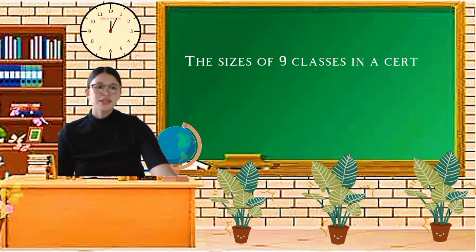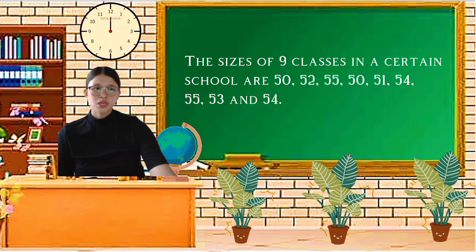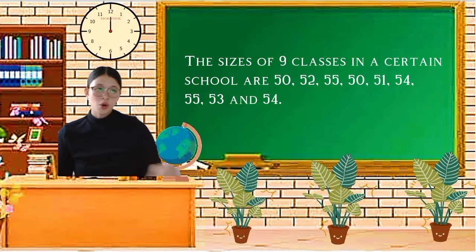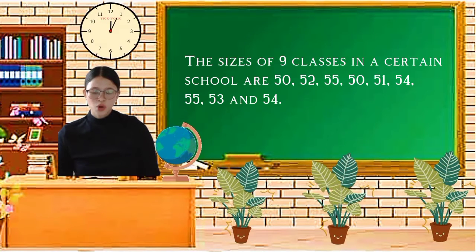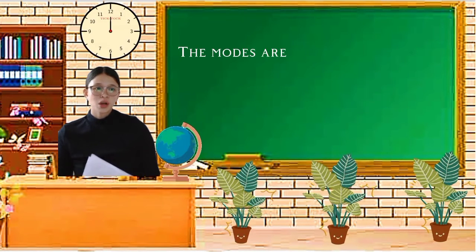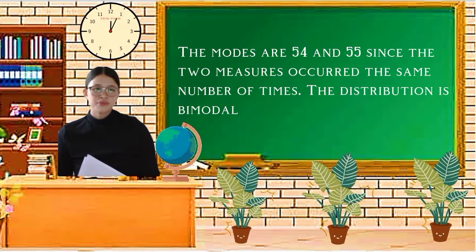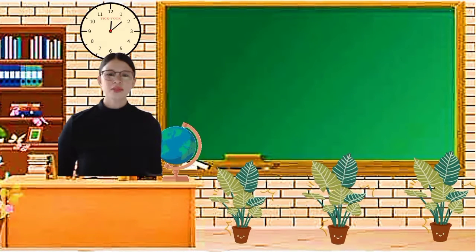Okay, the sizes of 9 classes in a certain school are 50, 52, 55, 51, 54, 55, 53, and 54. So now if you look closely, the modes are 54 and 55. That means we have two modes, and that's basically bimodal, since these two measures occur the same number of times.